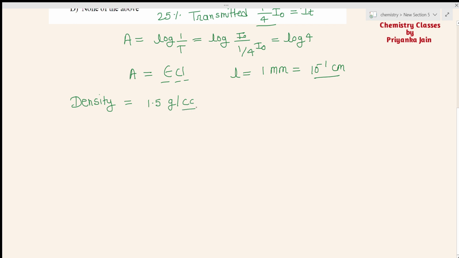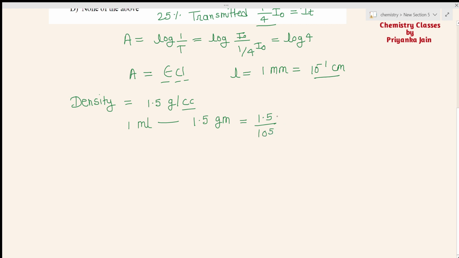CC means centimeter cubed, or we can call it milliliter. So in 1 milliliter there is 1.5 grams of the protein, and if we divide it by the molar mass, that is by 10 to the power 5, then what do we get?